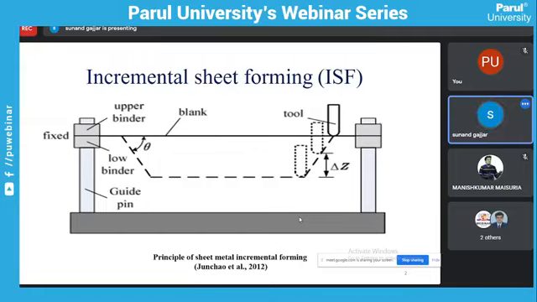In the forming process, the forces applied are greater than the yield strength, as you know from the stress strain diagram. I hope all are aware of the stress strain diagram. There is ultimate strength and yield strength.